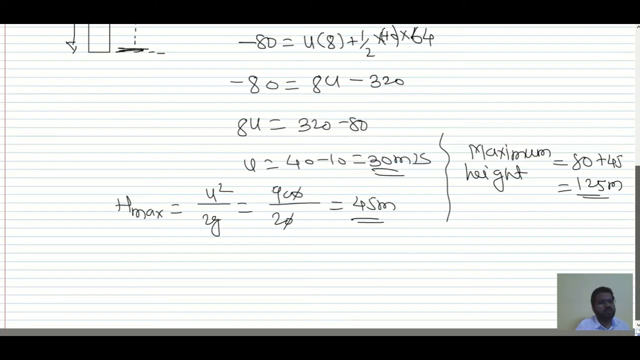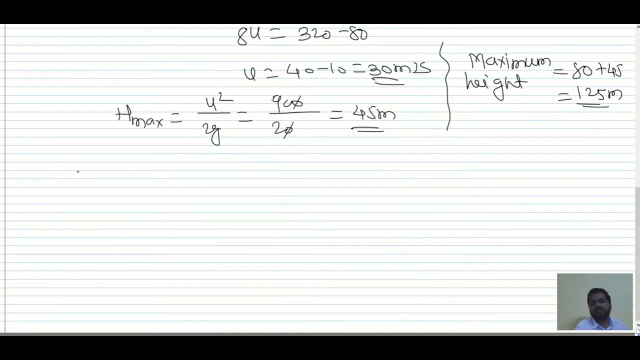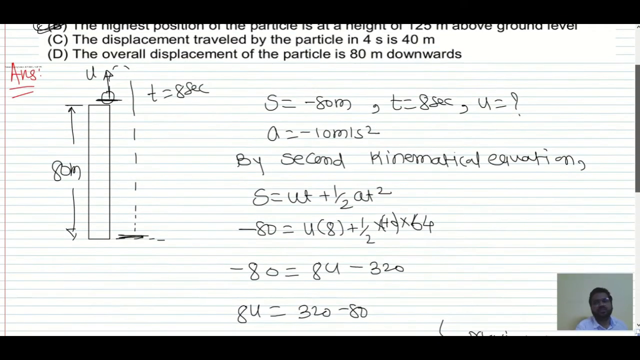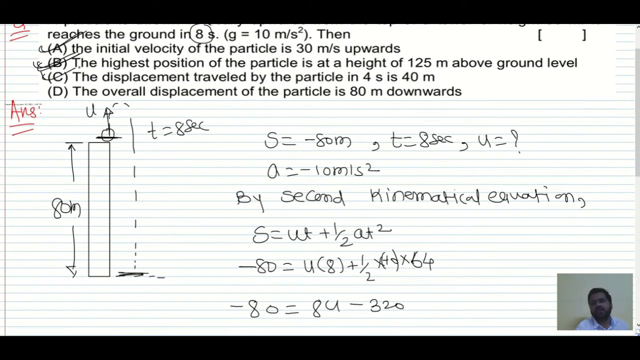Now see, the displacement traveled by the particle in 4 seconds is 40 meter. In 4 seconds, what is the displacement? S is equal to ut plus half at squared. 30 into 4 plus 1 by 2 into minus 10 into 4 squared, 16. So we have 120 minus 80, which is equal to 40 meter, and yes, it is correct. C is also correct.